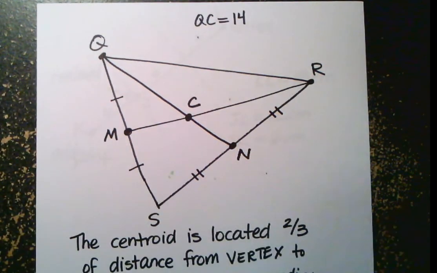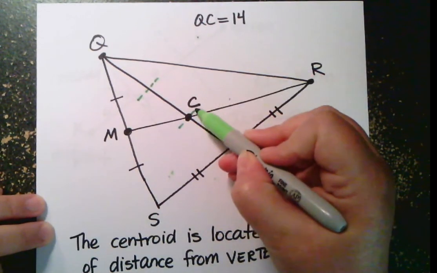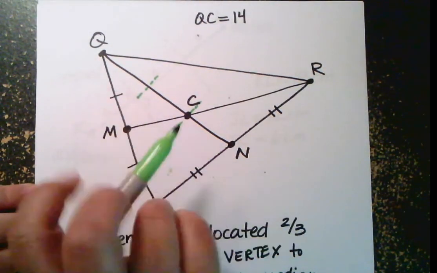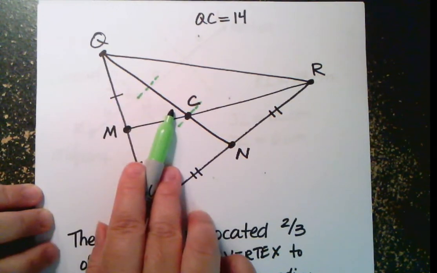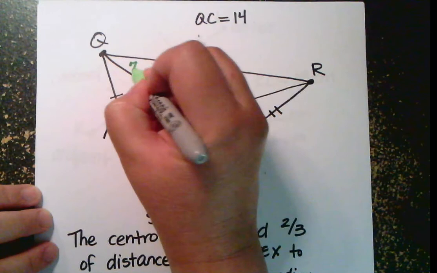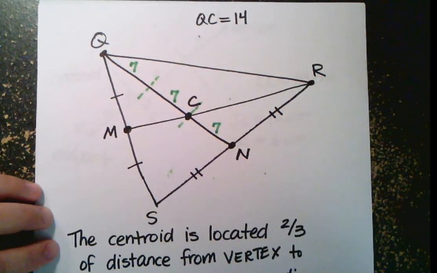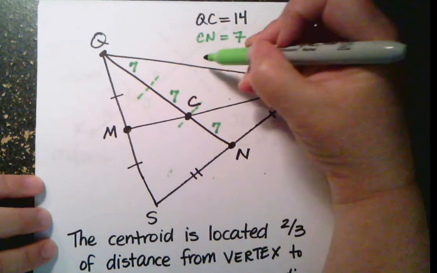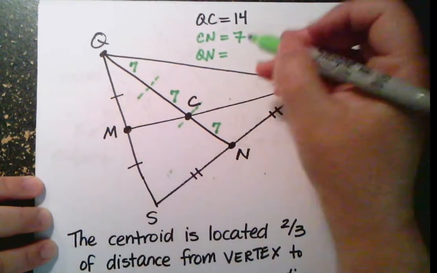So it's like I'm dividing my segment into 3 parts, 2 parts over here, 1 part over here. If the 2 parts together are 14, 14 divided by 2 tells me each part is 7, which means this part would also be 7. So I could tell them the length of CN is 7, or the length of QN is 7 plus 7 plus 7, which is 21.